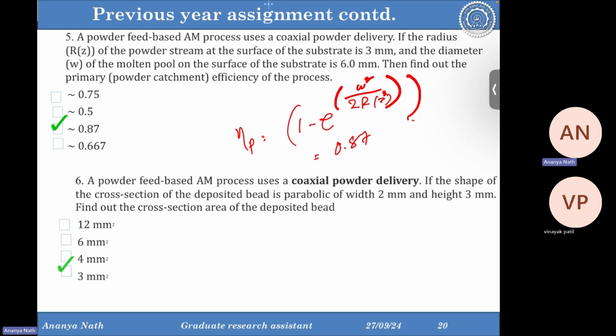A powder feed based AM process uses a coaxial powder delivery system. Coaxial means the laser is coming from the central slot and the powder stream is coming from the circumferential slot. If the shape of the cross section of the deposited bead is parabolic with 2 millimeter width and 3 millimeter height, then find out the cross section area of the deposited bead. It's 4.